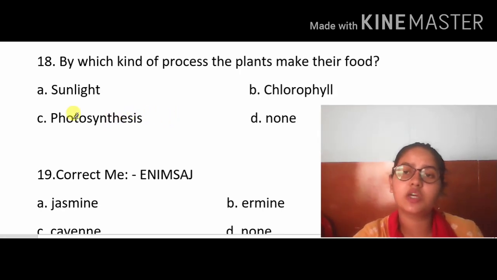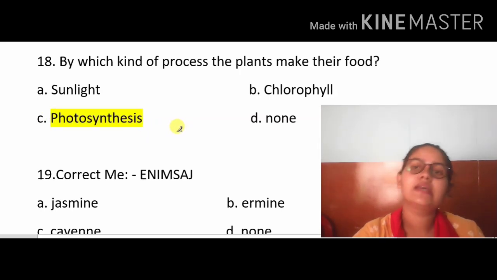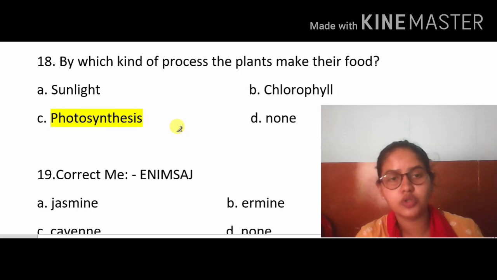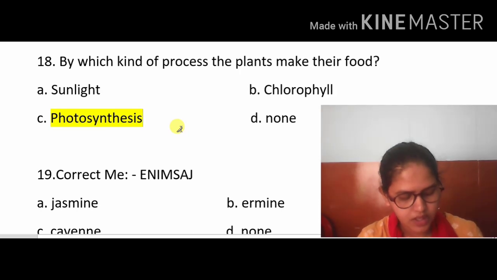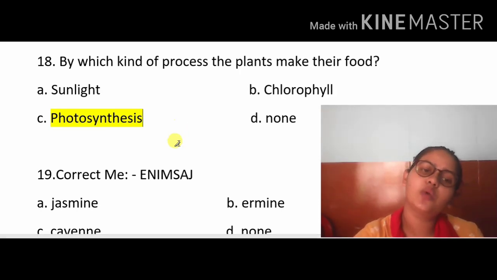So which one is the correct answer for us? There are so many options: chlorophyll, sunlight, photosynthesis. We have to click on C, because this is the process by which they make their food. Now we have done this 18th one.